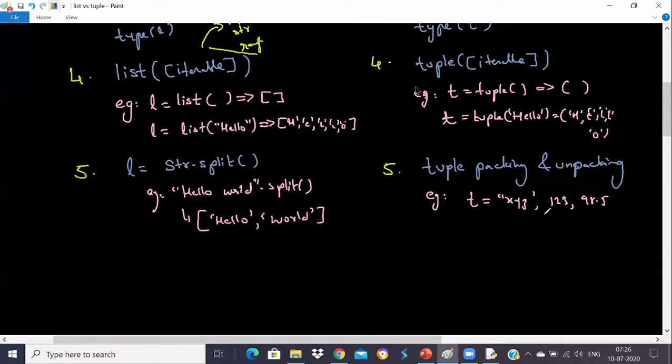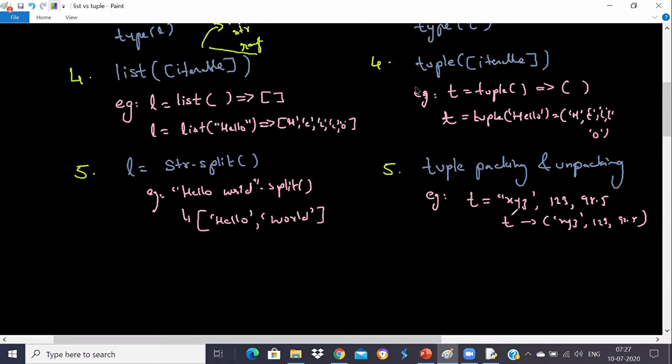So this is called packing. I'm putting all this data into my tuple, so it gets packed. When I print t, it prints a tuple like this: xyz, 123, and 98.5. When you have multiple things and you want to pack them into a tuple, you can do that. I'm putting them into a single element, and the type of that single element is tuple.